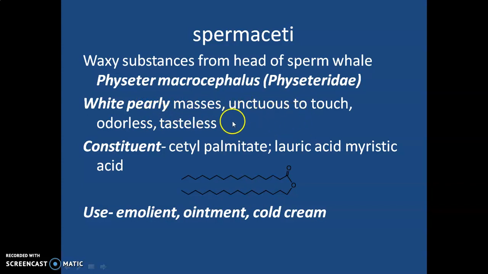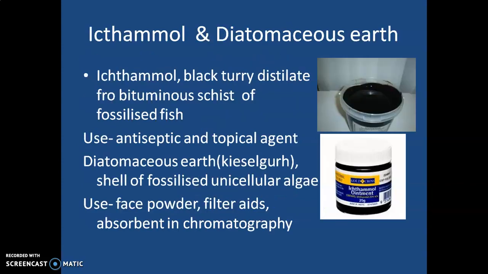Physically unctuous to touch, odorless, tasteless. Chemically, these are the ester of cetyl palmitate: cetyl alcohol and palmitic acid, lauric acid, myristic acid. Mainly it is used as emollient, ointment base, and cold cream. So spermaceti's use is restricted to the topical agents.